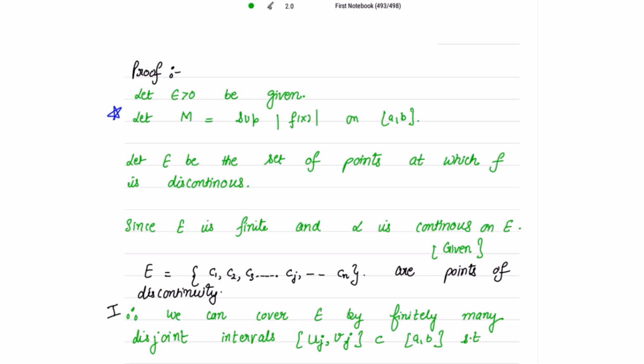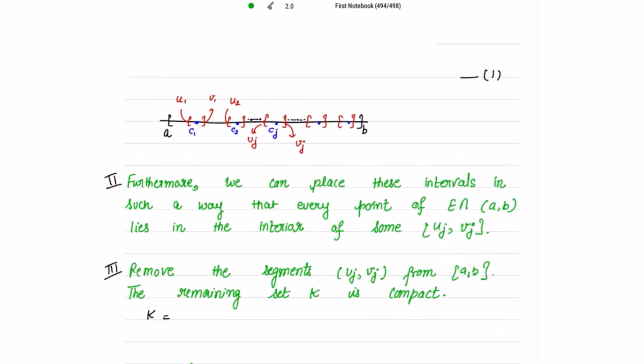Now because E is finite, we can cover E by finitely many disjoint intervals, let's suppose uj, vj, which is a subset of closed interval [a, b], such that, if you look at the figure, this is your closed interval [a, b] and these blue colored points are the points of discontinuities, your set E, c1, c2, cj and so on.